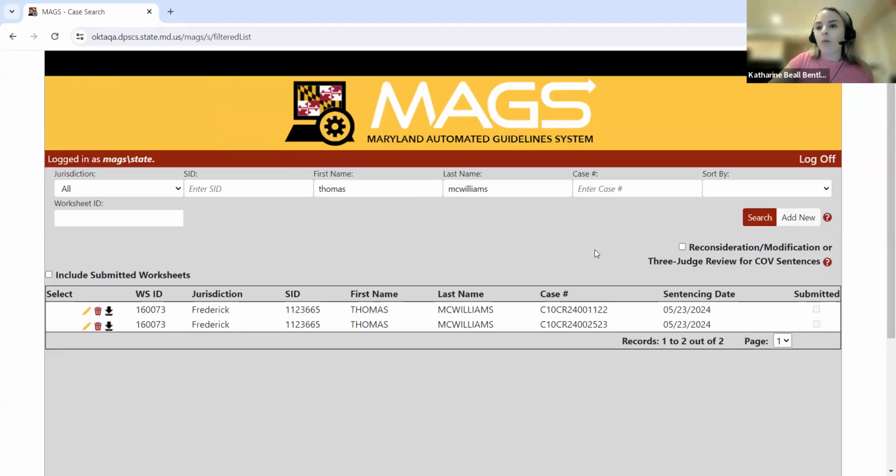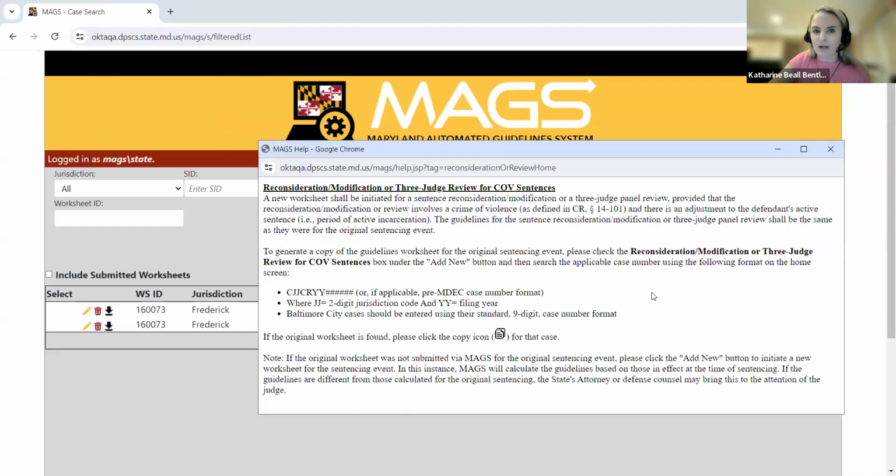So I do want to point out one new reconsideration, modification, or three-judge review feature that we've added here. Let me go ahead and click on this icon so that we can follow along. I know the text is a little small, so just bear with me here. Now, a new worksheet shall be initiated in addition to original sentencings, rather. I'm sure we're all aware a new worksheet shall also be initiated for sentencing reconsiderations, modifications, or three-judge panel reviews, provided that they involve a crime of violence as defined under Criminal Law 14-101, and there is an adjustment made to the defendant's active sentence, that being the period of active incarceration as a result of that modification or review.